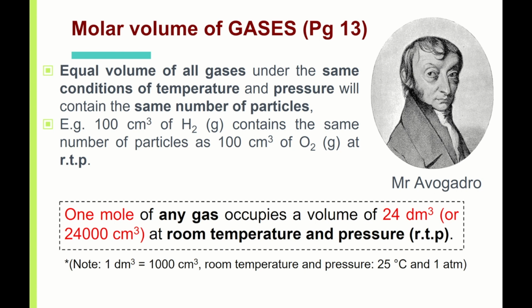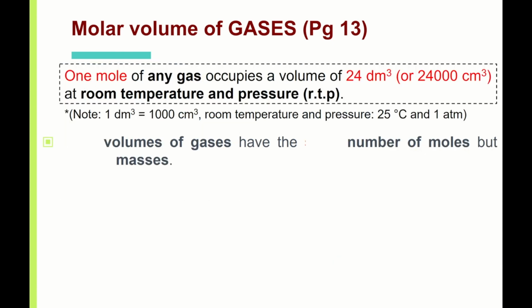Okay, so I repeat, Mr. Avogadro discovered one thing. He realized that gases, when they're in gaseous state, all occupy the same volume, which is 24 dm cube. So 1 dm cube is 1000 cm cube. And this is only for room temperature and pressure. So all our questions, by default, are at room temperature, which is 25 degrees Celsius, and atmospheric pressure, which is 1 atm. So molar volume means the volume of any gas for 1 mole, which also means equal volume means same number of moles.